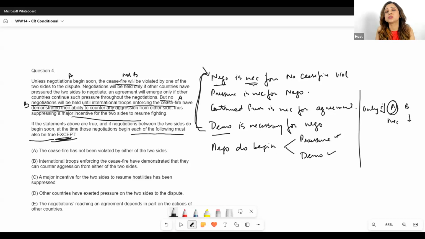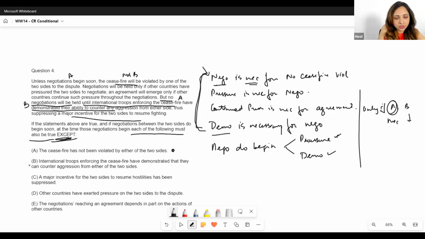No, right? This is how GMAT traps you. It has been given as a necessary condition. Negotiations are necessary for no ceasefire violation, but it is not sufficient. It is not enough that if negotiations are going to happen, then there'll be no ceasefire violation. That is not true, right? So then this must not be true. We'll just hold on to it. That certainly looks like the answer, but then we have to confirm that all the other four options are necessarily